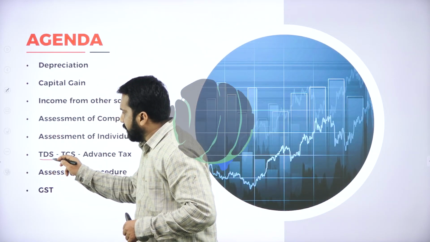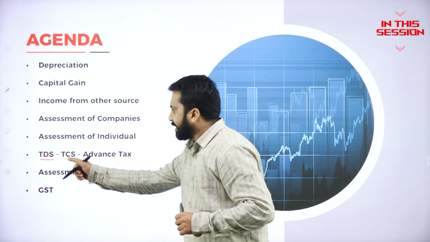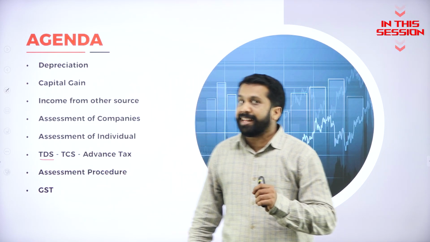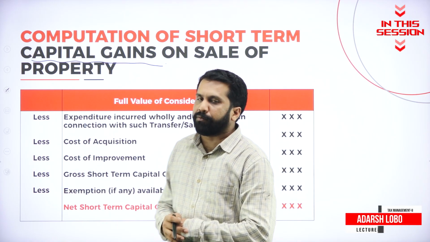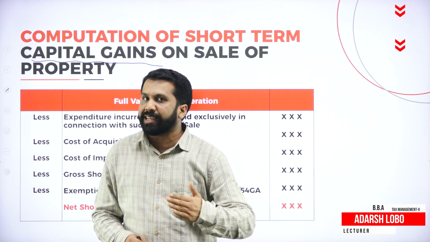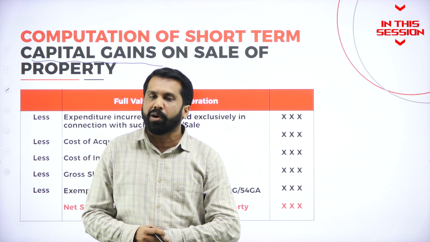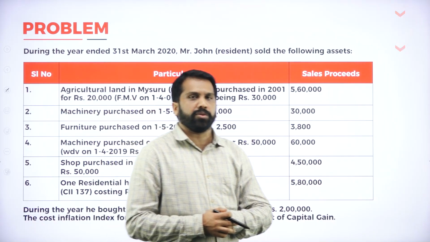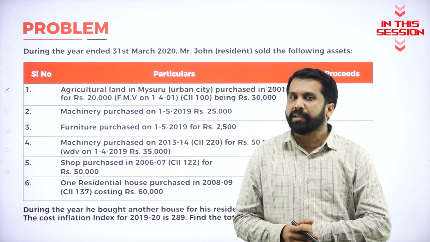What do you mean by TDS? Tax deducted at source. What do you mean by TCS? Tax collected at source. What do you mean by long-term capital gain? Very simple. Anything which is more than 12 months, more than 24 months, more than 36 months, we call it as long term. Agricultural land in the rural area will not attract capital gain.